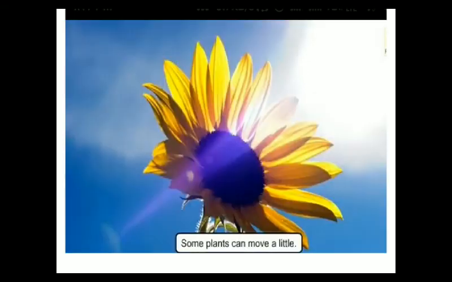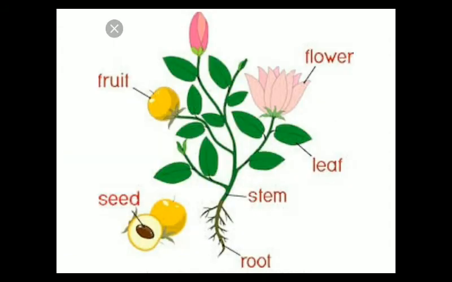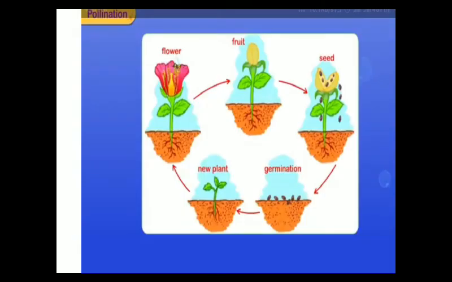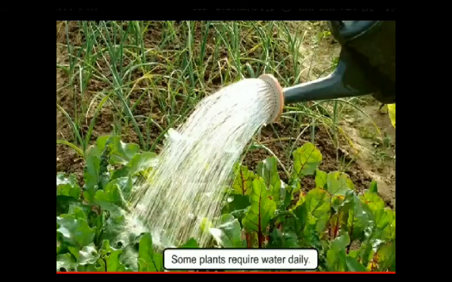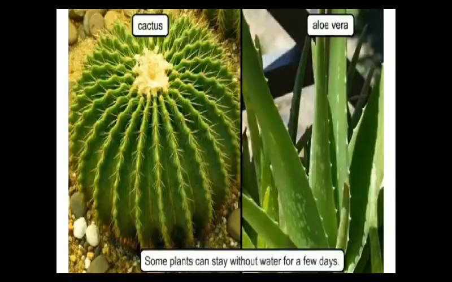Plants also produce new plants just as human beings give birth to their babies. While some plants cannot move, some can move a little. Some plants require water daily, while some plants can stay without water for a few days. Example, cactus, aloe vera.